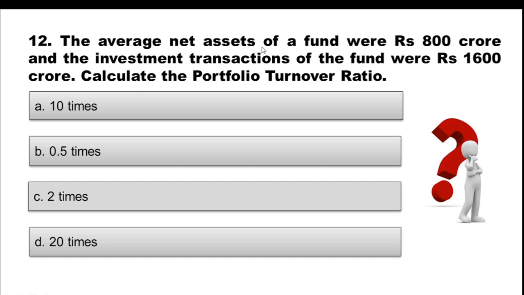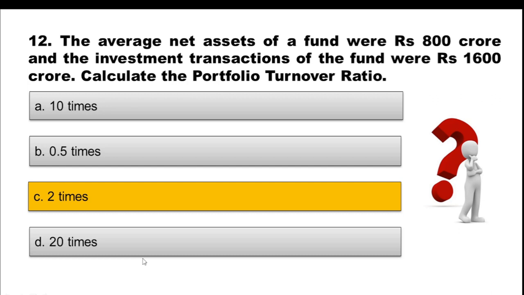Coming to question 12. The average net assets of a fund were rupees 800 crore and the investment transactions of the fund were rupees 1600 crore. Calculate the portfolio turnover ratio. Option A 10 times, option B 0.5 times, option C 2 times and option D 20 times. And the correct option is option C, 2 times.